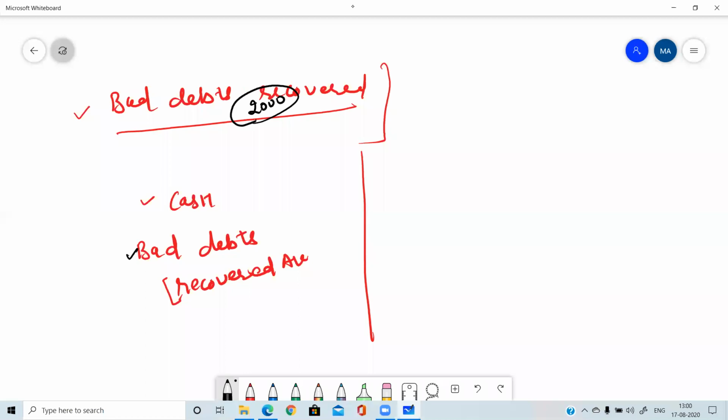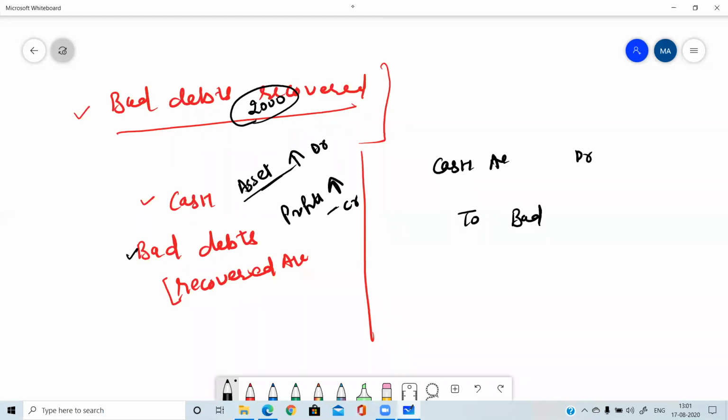Tell me. Cash is an asset. Yes, cash is an asset. The asset is increasing. Bad debt recovered is a profit or revenue, we can say, so it is also increasing. Whenever an asset increases, it is debited. So this account will be credited. So the entry will be cash account debit to bad debts recovered account. Okay, so whatever amount is given in the question, we write that amount here.